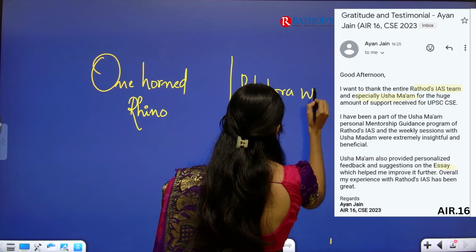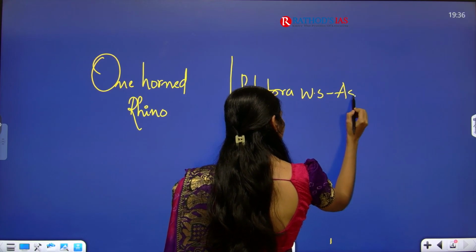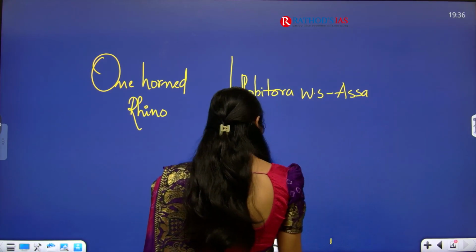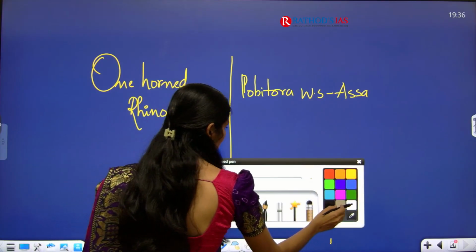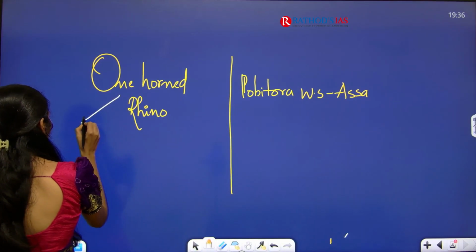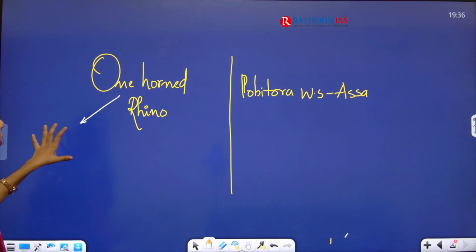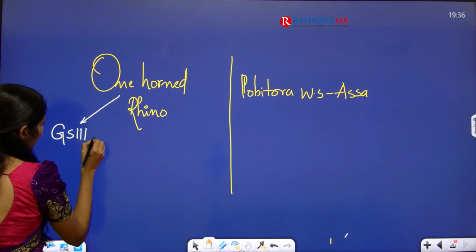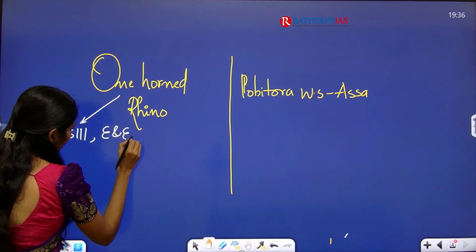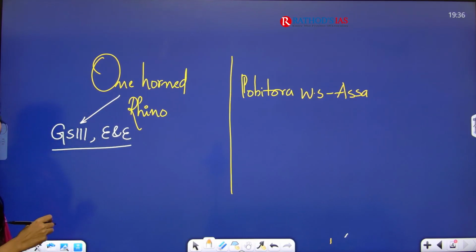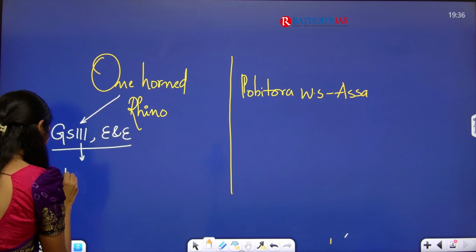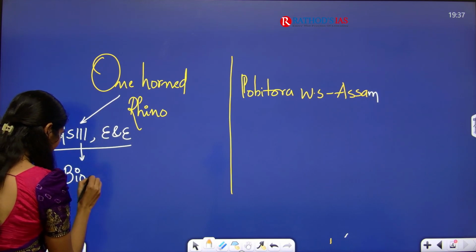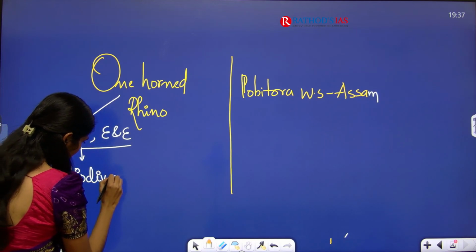So where is it located? In Assam, correct? Okay, now let us see the dimensions. Here you have to see about this one-horned rhinoceros. It is important from your GS paper 3 under environment and ecology. Where exactly can we fit it? Under the topic called biodiversity.